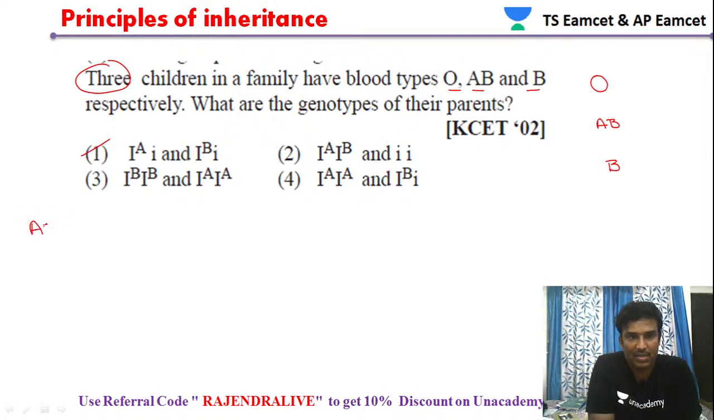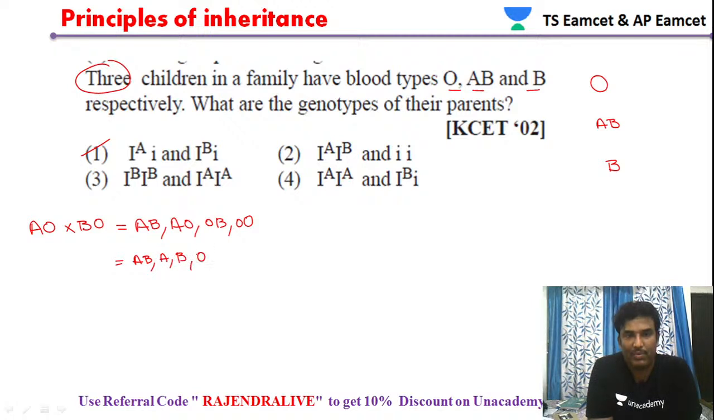The first one is AO into BO. If we cross this, what combinations are we getting? We are getting AB, AO, OB and OO. So certainly we are getting AB blood group, A blood group, B blood group and O blood group. So there is a possibility for the first option.